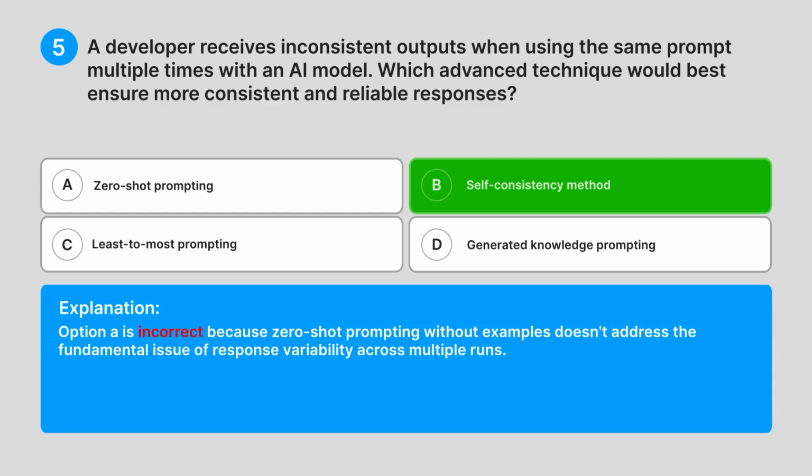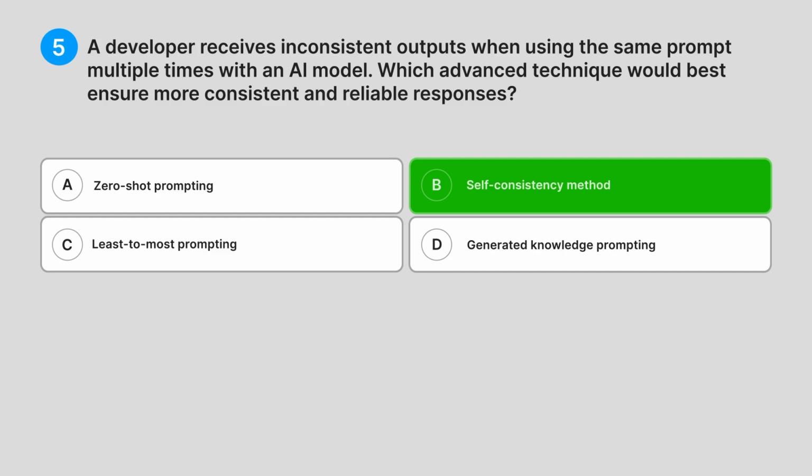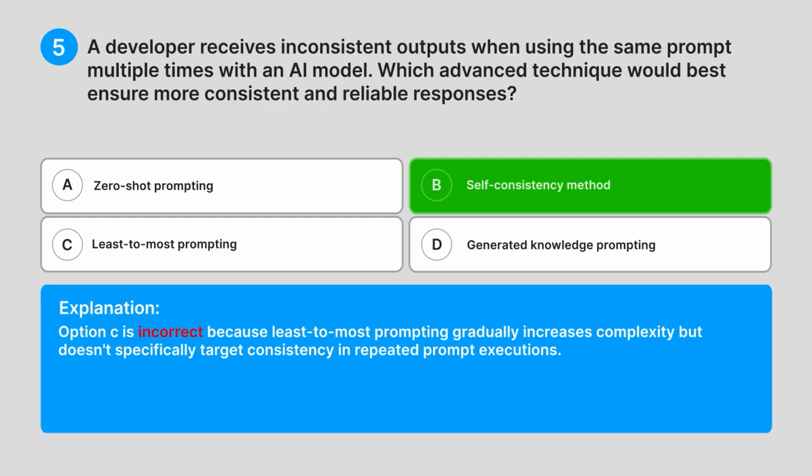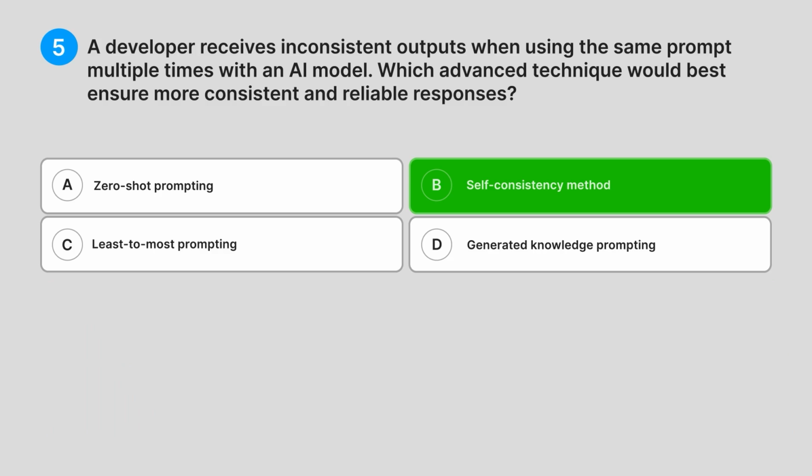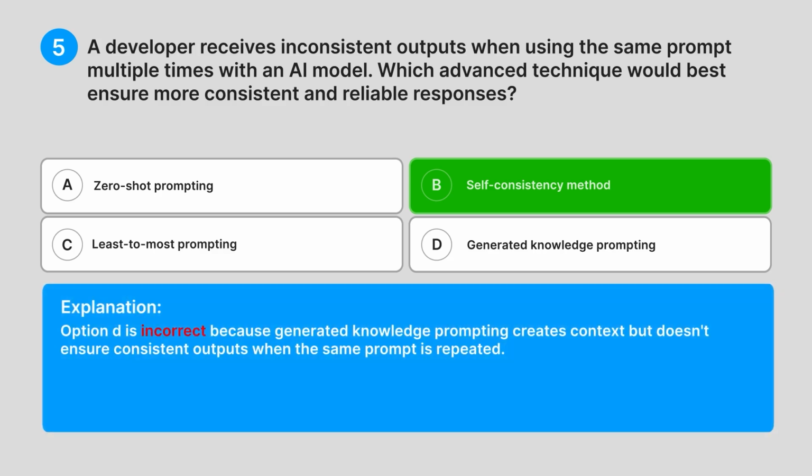Option A is incorrect because zero-shot prompting without examples doesn't address the fundamental issue of response variability across multiple runs. Option C is incorrect because least to most prompting gradually increases complexity, but doesn't specifically target consistency in repeated prompt executions. Option D is incorrect because generated knowledge prompting creates context but doesn't ensure consistent outputs when the same prompt is repeated.